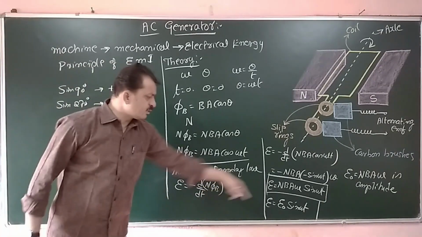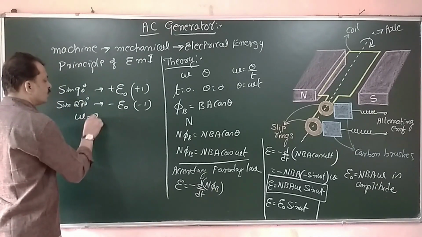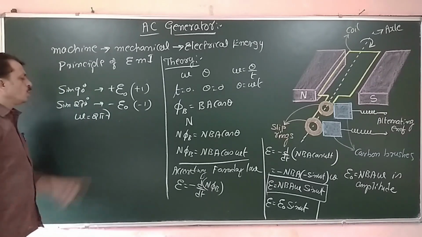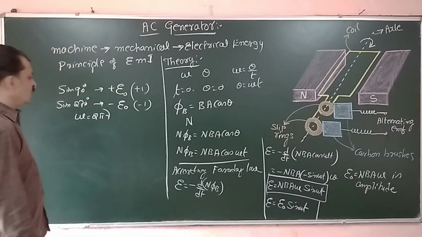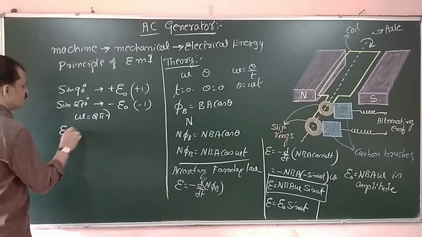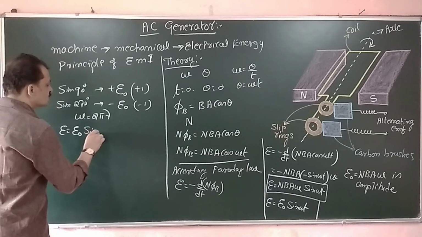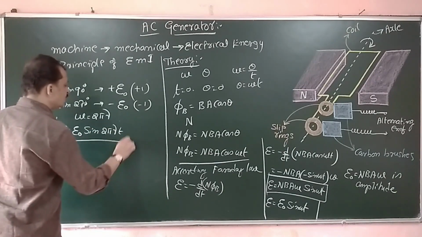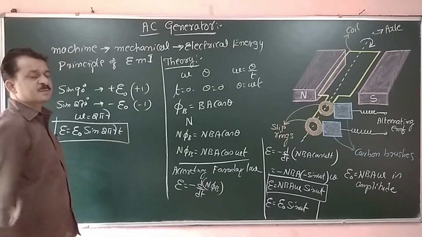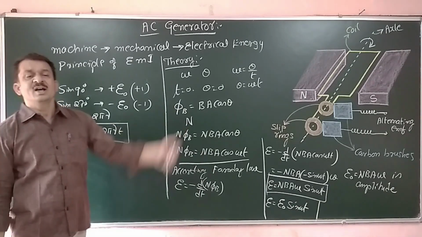Now one more thing, we know that the angular frequency is given by 2 pi nu, where nu is the frequency of revolution of the coil. Then the induced EMF can also be written as E is equal to E naught into sin of 2 pi nu t. This is another expression for induced EMF in the case of a generator.